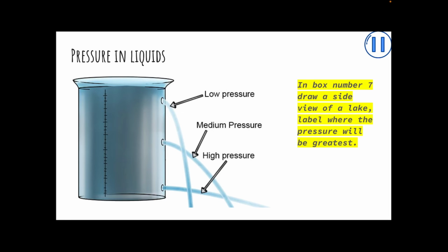Just like gases, liquids exert pressure on objects due to collisions between the liquid particles and the object. The amount of pressure exerted depends on both the density of the liquid and the depth of the liquid. The deeper you go, the greater the weight of the liquid above the object, and the greater the liquid pressure.